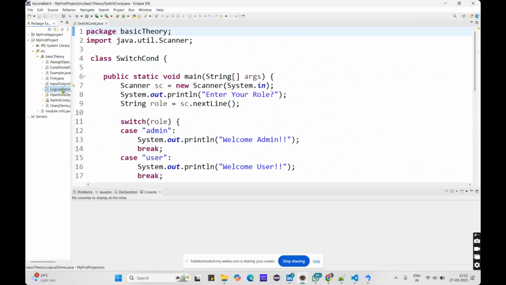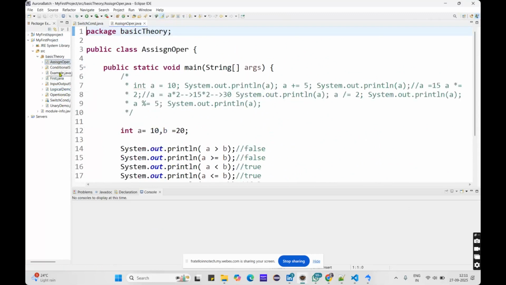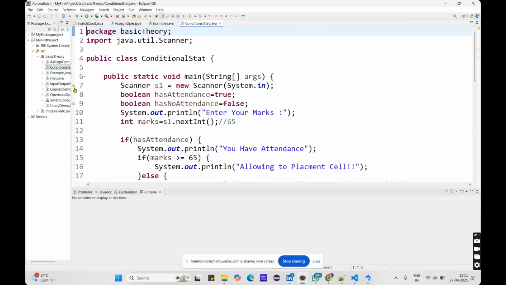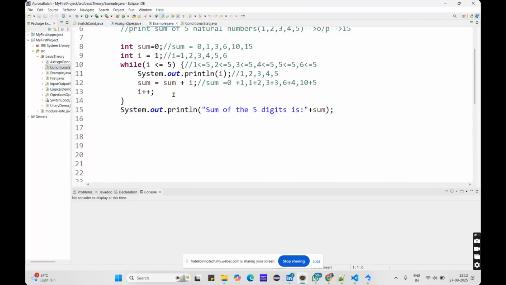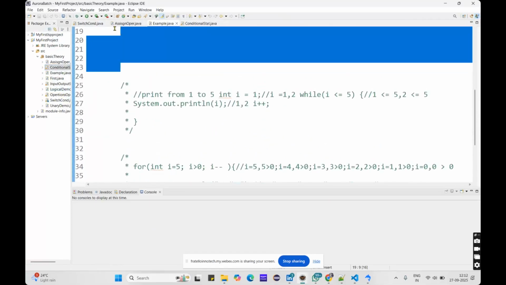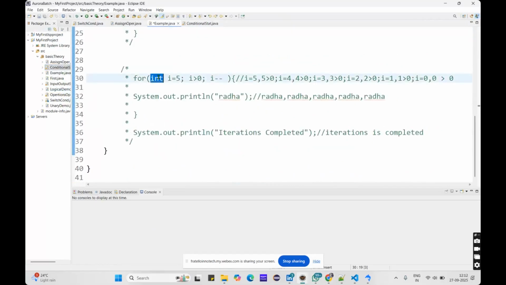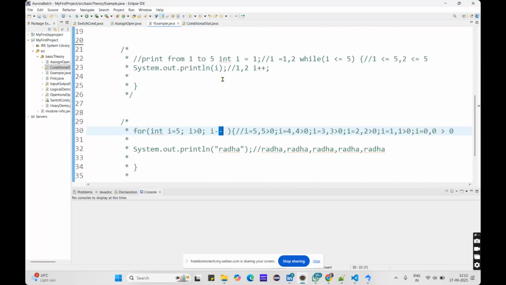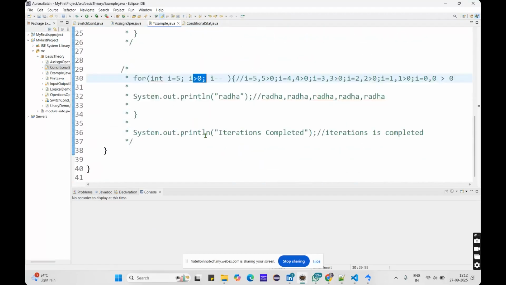Where we have written yesterday: assignment operator, condition operator, example. So this is a while loop we have done yesterday, and this is a for loop. Initialize the value, give the condition, and increment or decrement. I did it with both incrementing and decrementing, and here I gave 0 and check the condition till 5. I did it in two ways.